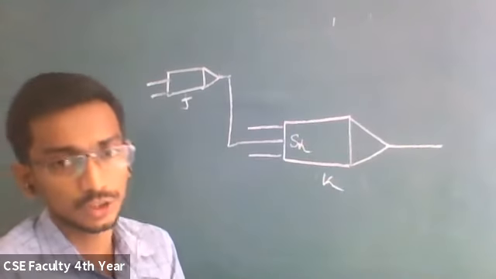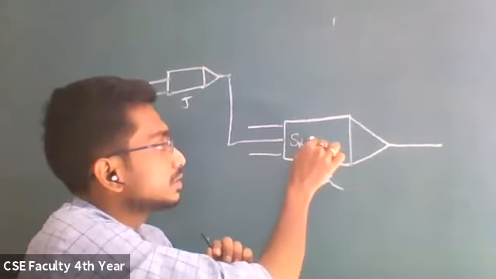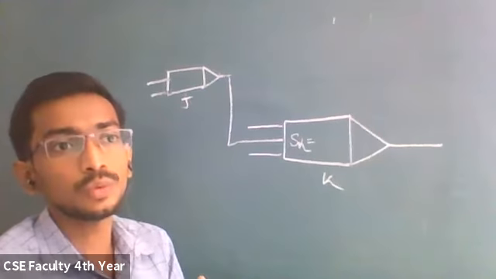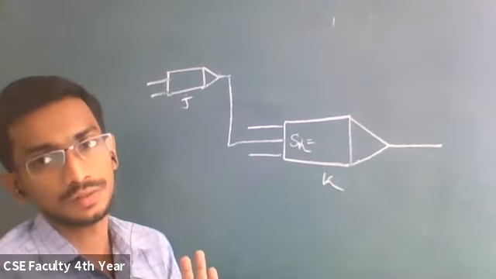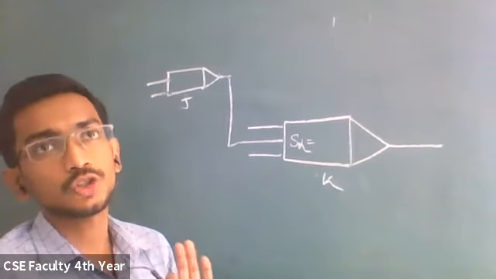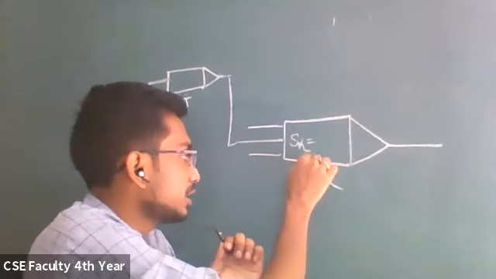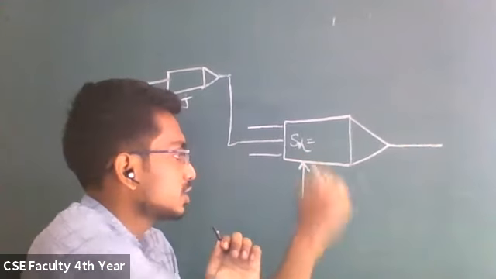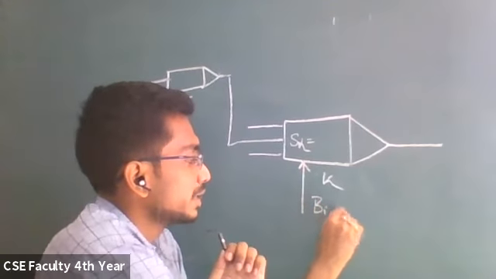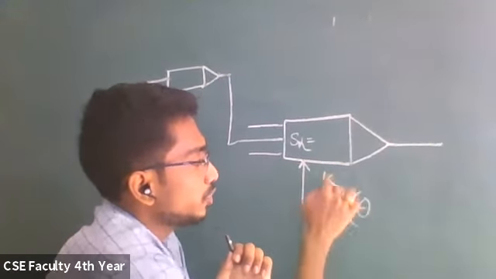Sk is a propagation rule, and it is nothing but the summation of all the inputs multiplied with weights plus the bias, that is actually the external input. This external input is also called a bias, or we can define it as theta of k for this unit.